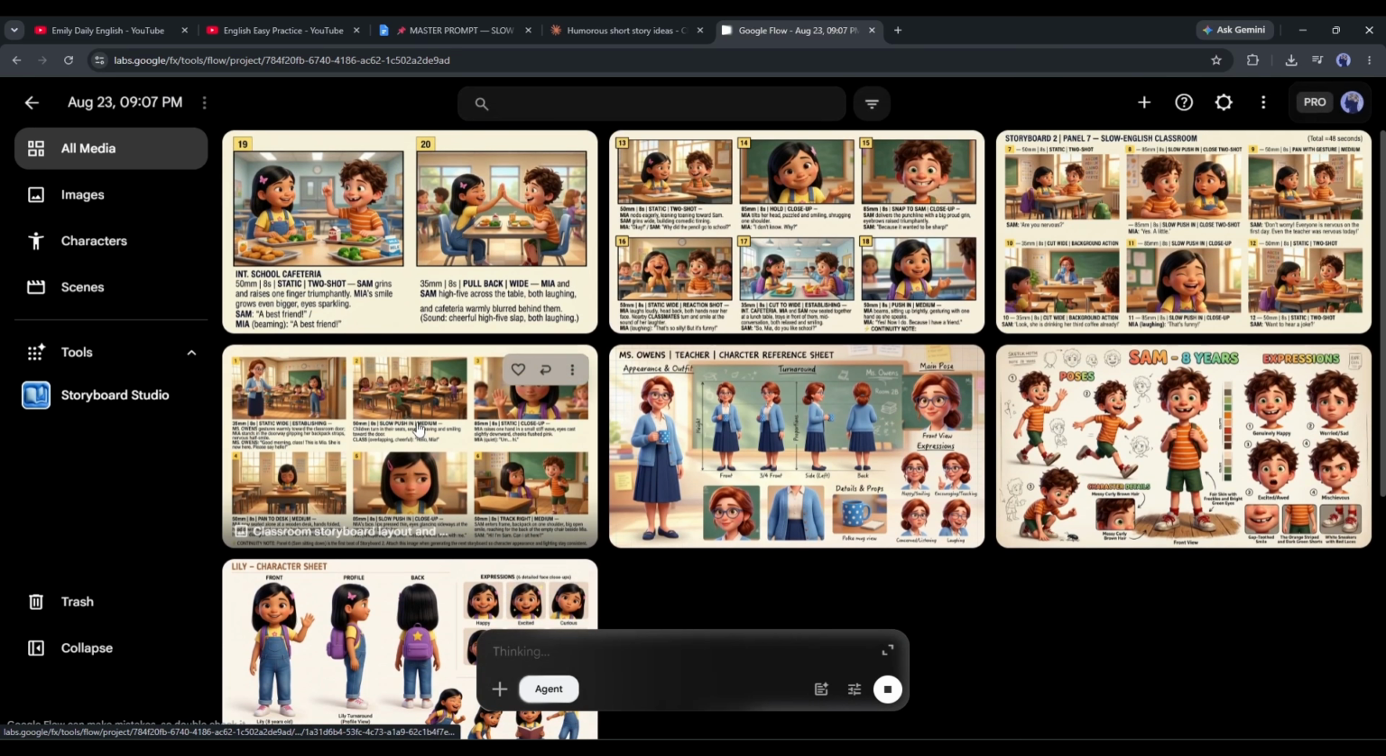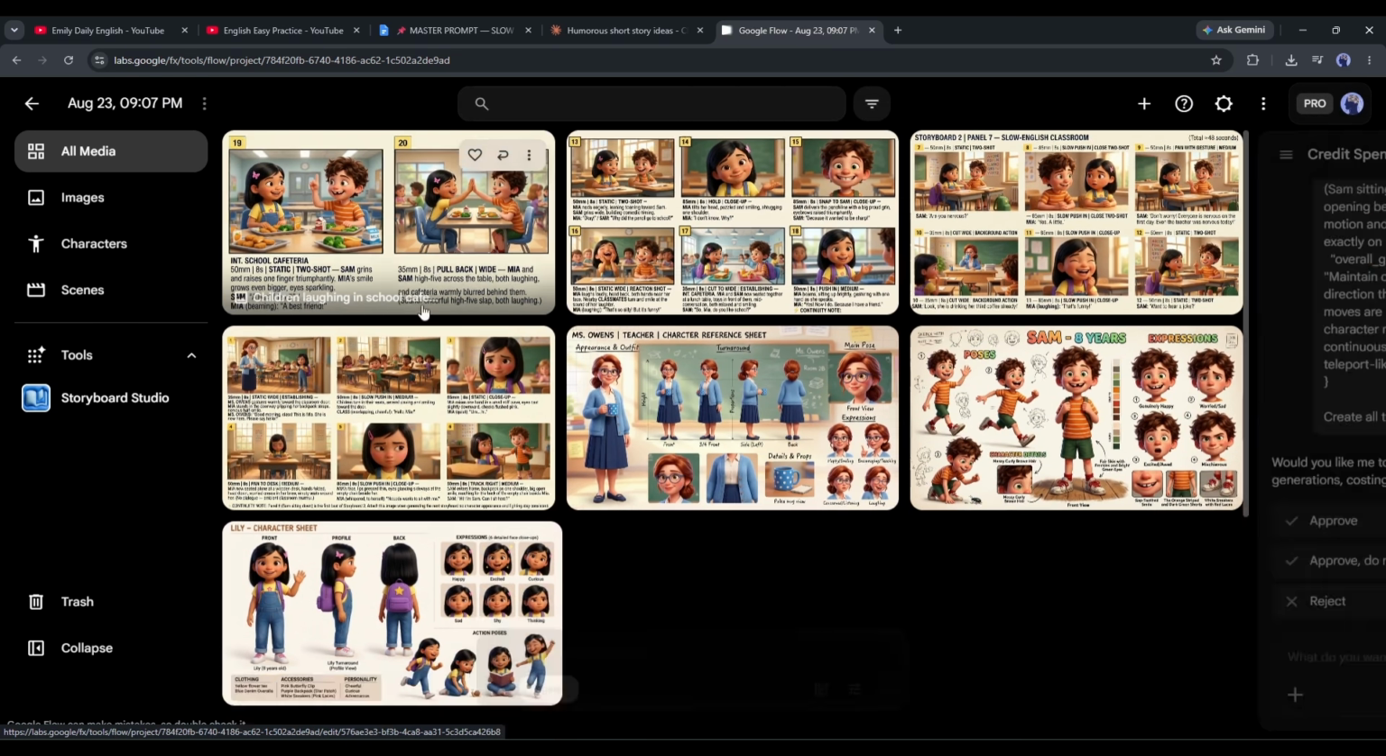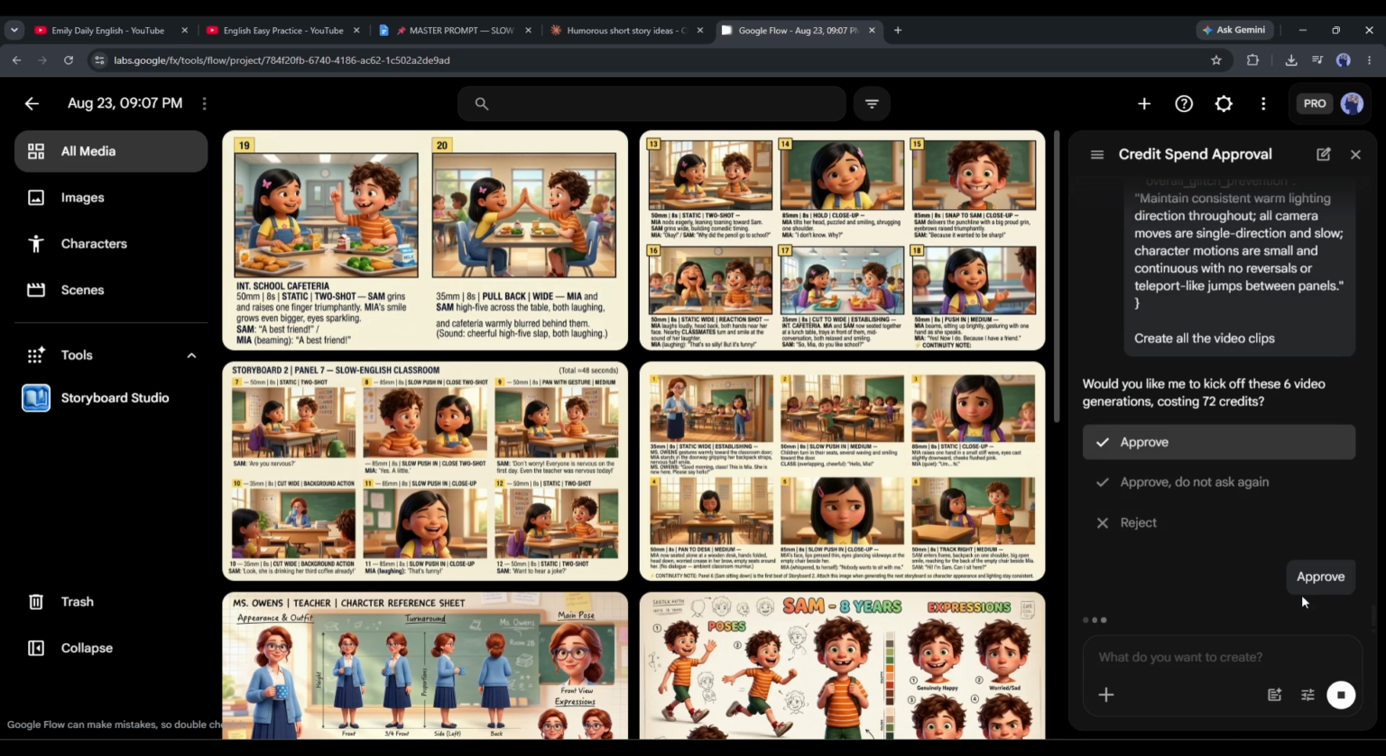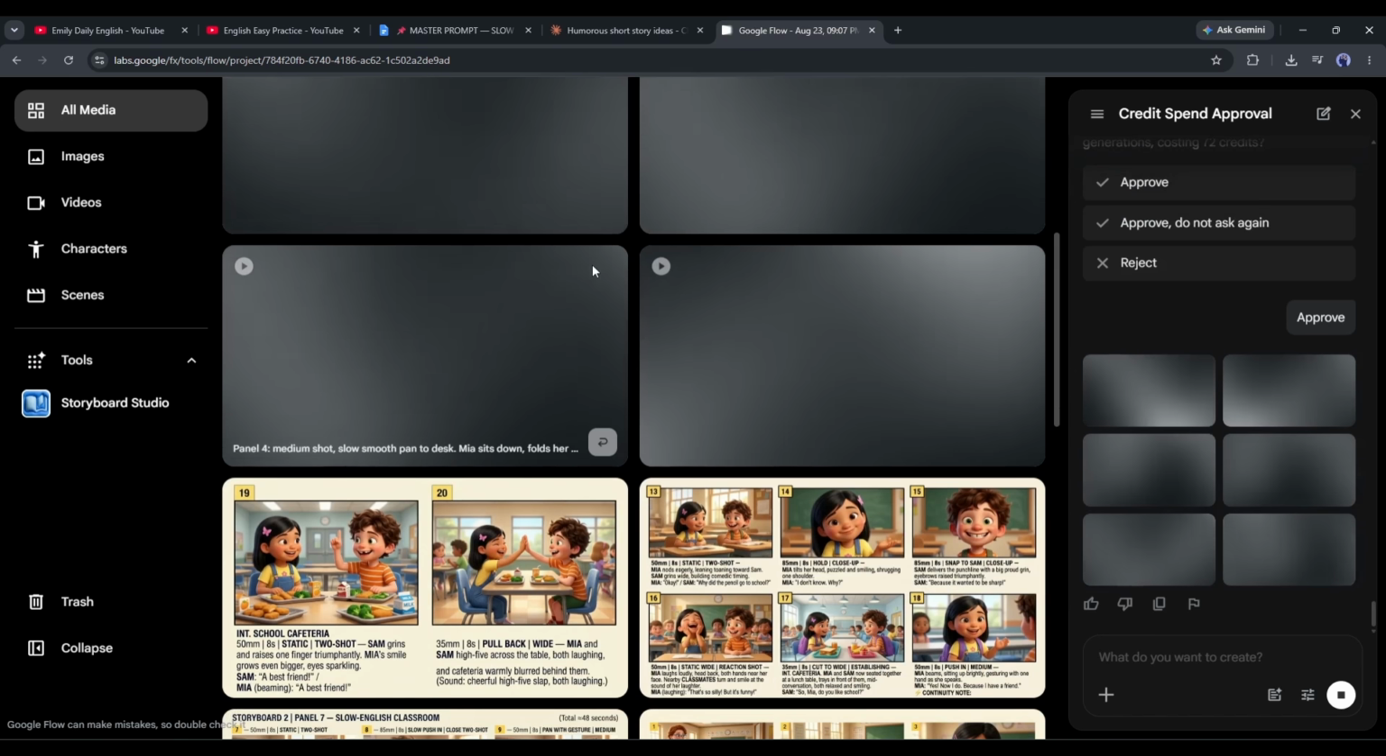Now, the agent will analyze the storyboard and prompt and then plan the video. It will create 6 video clips, and it will cost 72 credits. This is because I selected the Gemini Omni model. If you are a free user, you will get 50 free credits daily. Then you should use the VO 3.1 Lite model. As I have enough credits, I will hit the approve button. Now, the agent will start generating the video using the Gemini Omni model.